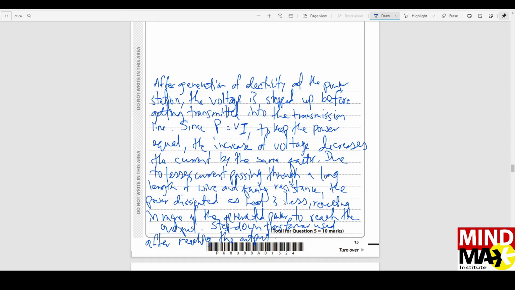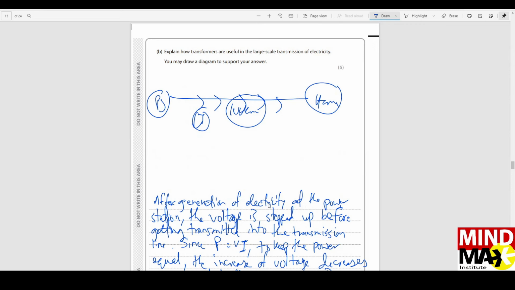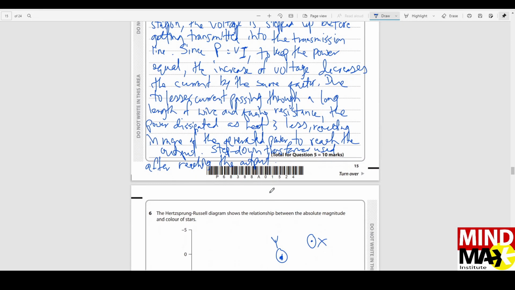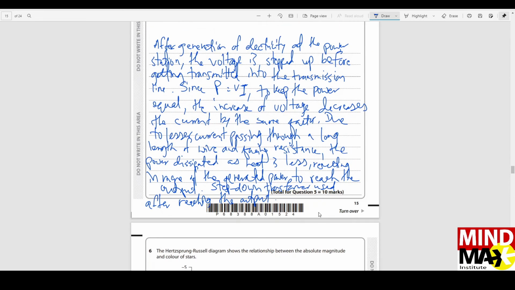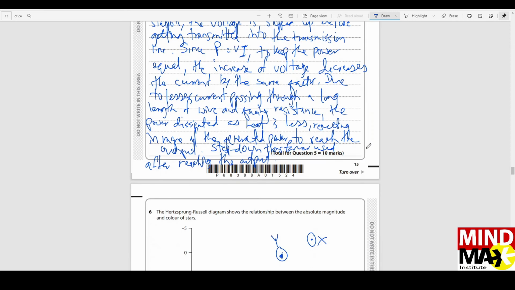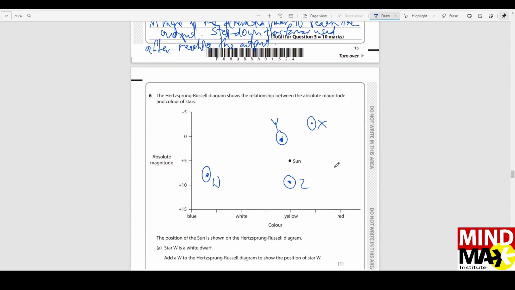This means what? Resulting in more of the generated power reaching the output. So whatever generation you got from the power station, a big portion of it will actually reach your house, without losing much due to heat in the power transmission line. Then before it reaches your house, you have to step down the voltage by using a step down transformer, because your house doesn't require such huge voltages. Your house requires only 220 to 240 volts.